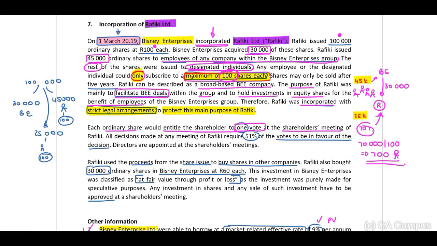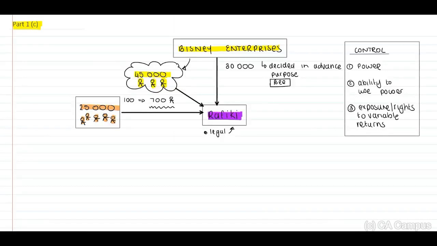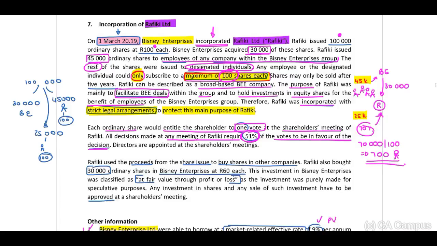All decisions made at any meeting of Rafiki requires 51% of the votes to be in favor of the decision. When we look at this, in terms of our scenario, decisions will be made on a shareholders meeting, and they have to have 51% votes in terms of these decisions.